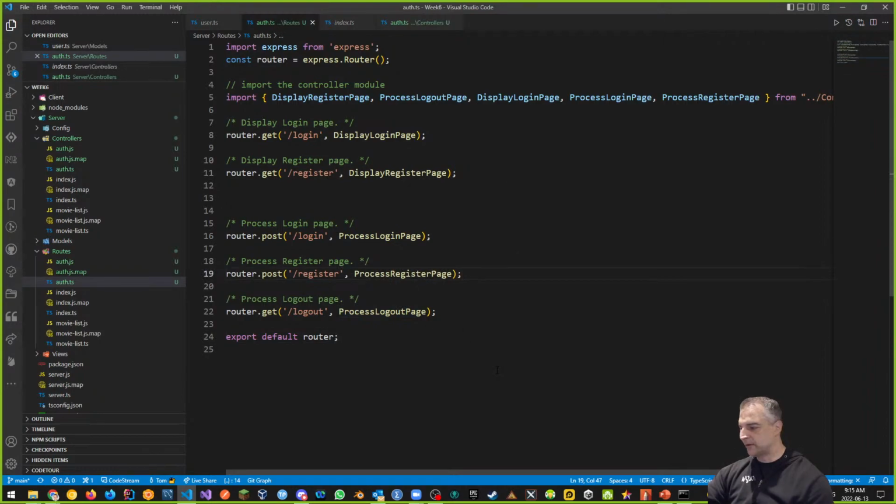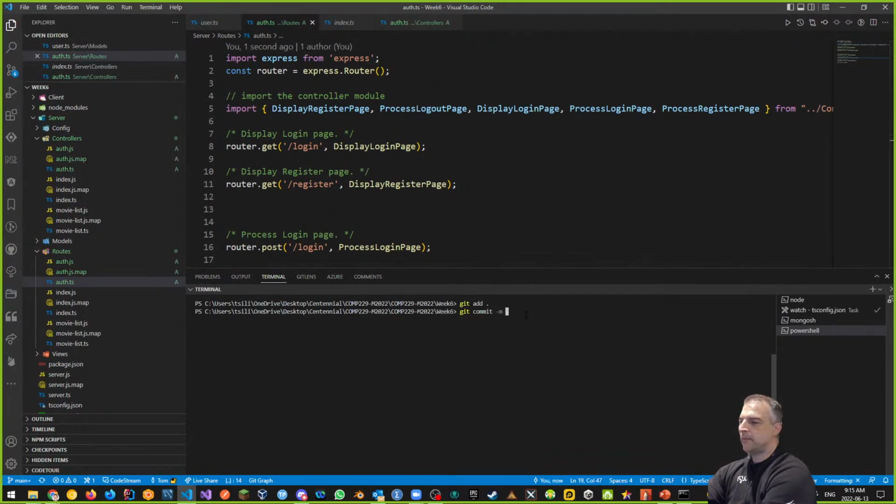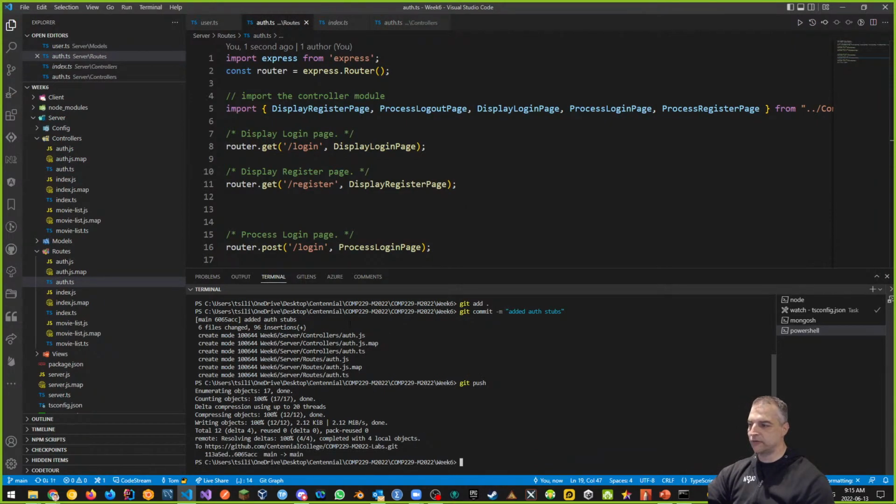So I'm going to put this up on GitHub the way it is right now. I'm going to say git commit -m, and we're going to say something like added authentication stubs. Then git push. Okay, that's a very broad message, but you notice we added the authentication controllers and routes.